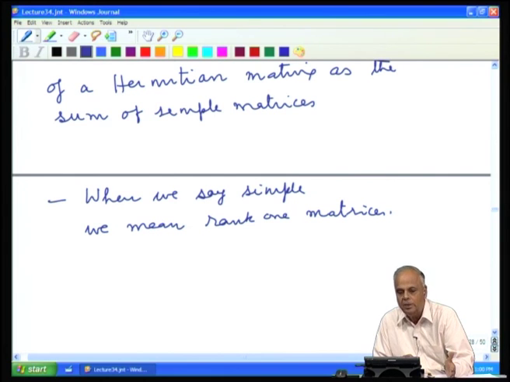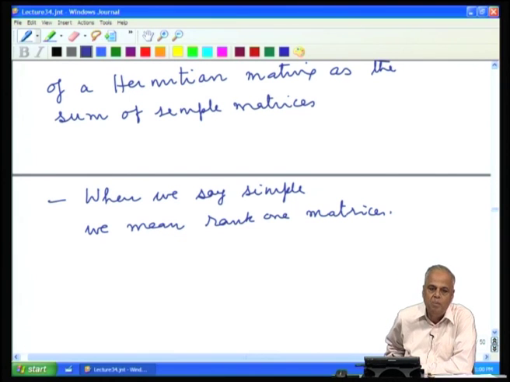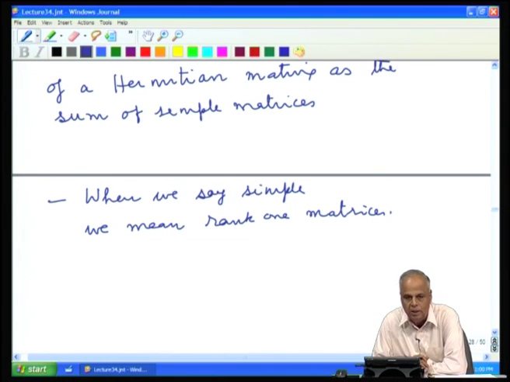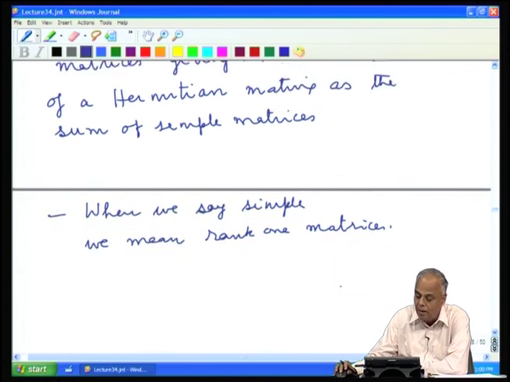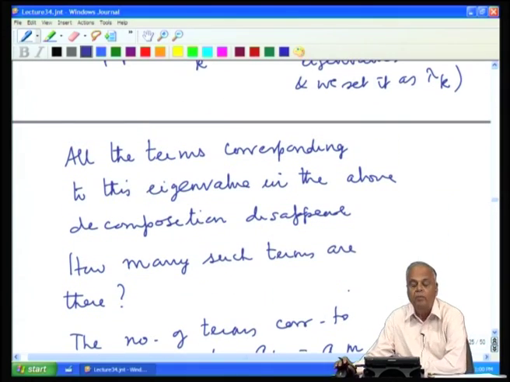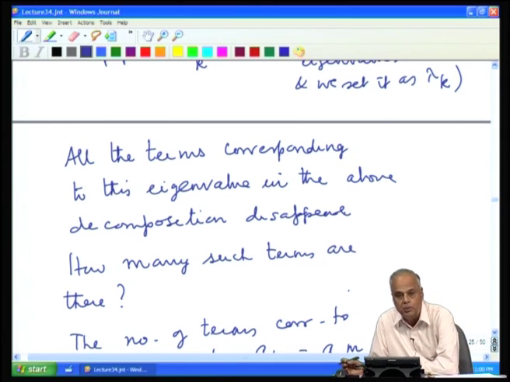We can diagonalize the matrix A. We have all eigenvalues real, and we can also express the matrix as the sum of simple matrices, namely the sum of rank 1 matrices, and if the rank of the matrix is rho, we get exactly A as the sum of rho rank 1 matrices, and these rank 1 matrices are easily constructed as the tensor product of an eigenvector with itself, and these are the eigenvectors corresponding to the non-zero eigenvalues of the matrix.